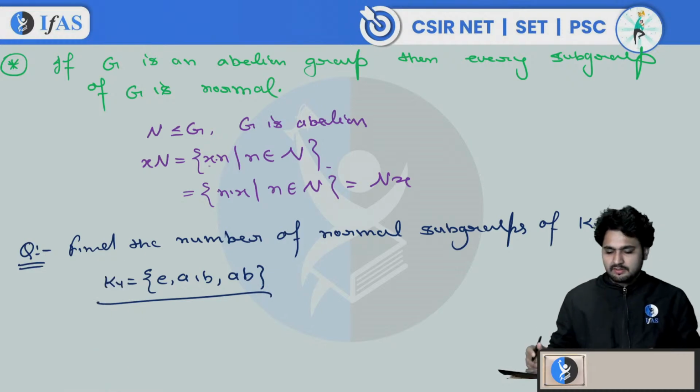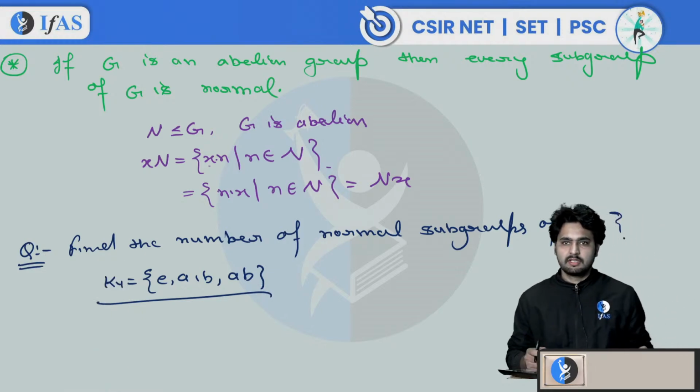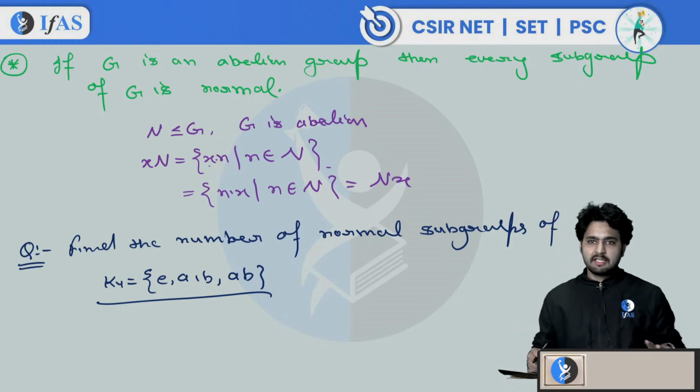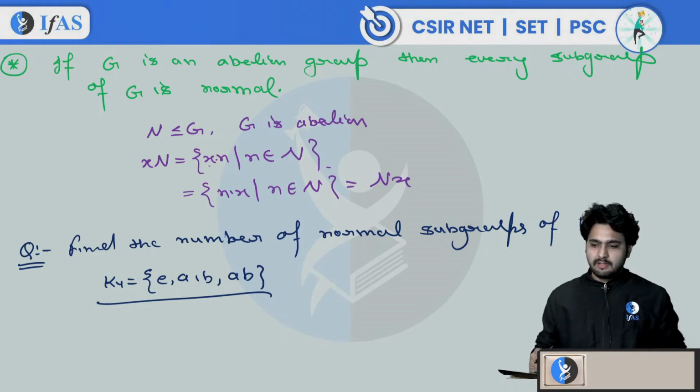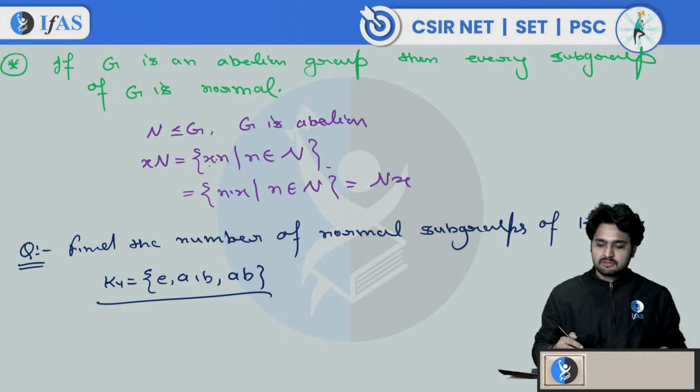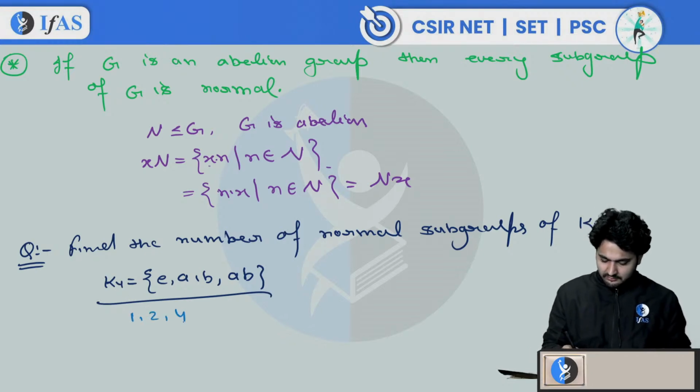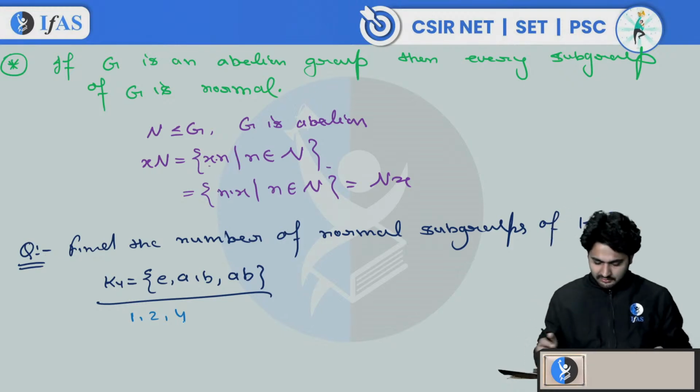What is the order of K4? Order of K4 is 4. Correct or not? So any subgroup of K4, its order should divide 4, right? So what are the possible orders for a subgroup of K4? It can be 1, 2 or 4.